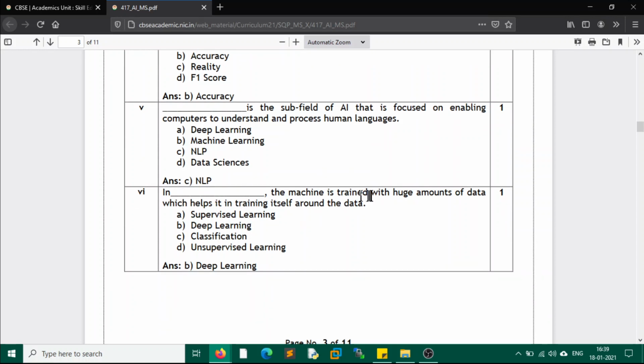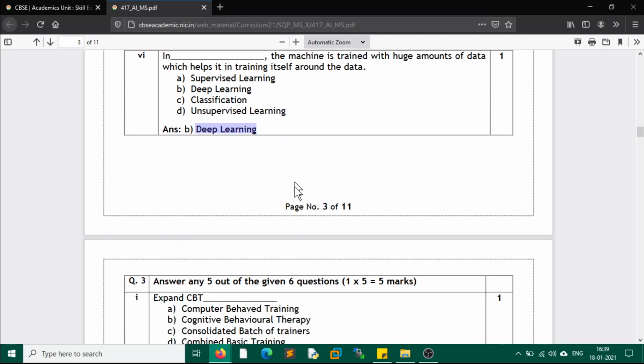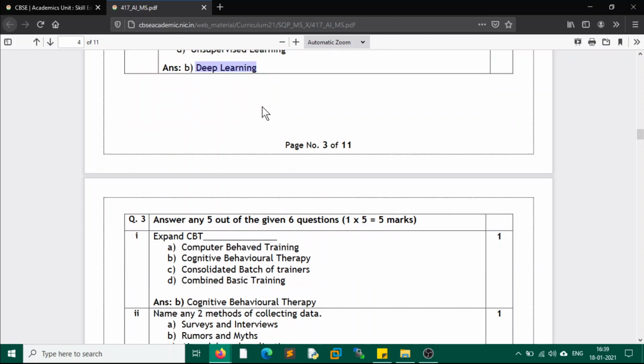In deep learning, the machine is trained with a huge amount of data, which helps it train itself around the data. So it is such kind of training, where an AI system or an AI machine is trained, that is called deep learning. This is a kind of training to the machine.